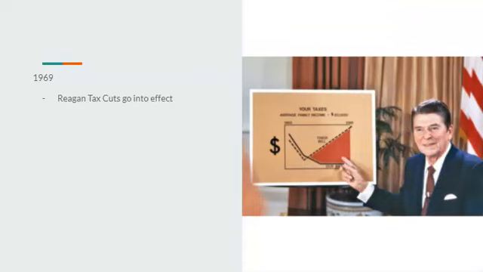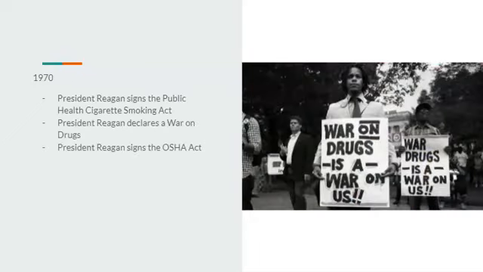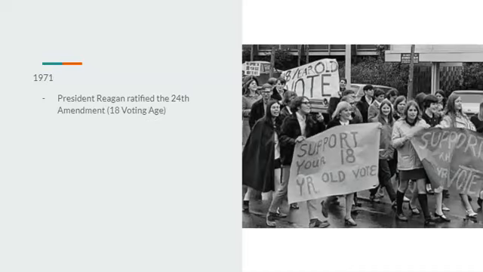Going on to 1969, the Reagan tax cuts would go into effect, so we essentially get the Reagan presidency a good, I'd say, 12 years earlier. 1970, Reagan would sign the Public Health Cigarette Smoking Act, and he would also declare war on drugs, and he would sign OSHA into law. Going on to 1971, Reagan would ratify the 24th Amendment, which makes the voting age 18. This is the 26th Amendment in our timeline.